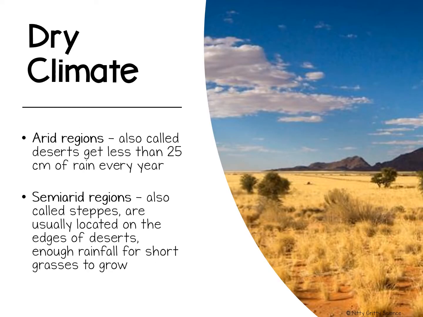Dry climates are located in areas where the amount of precipitation is less than the amount of water that could potentially evaporate. Dry climates are often found far from oceans or in the rain shadows of mountains. Dry climates include arid and semi-arid climates. Arid regions or deserts get less than 25 centimeters of rain every year. Deserts also have extreme hot and cold temperatures. Semi-arid regions or steppes are usually located on the edges of deserts. A steppe gets enough rainfall for short grass and low bushes to grow.